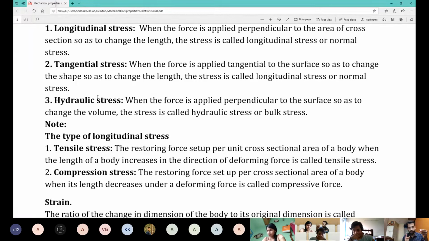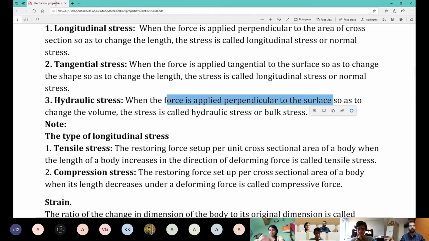If the applied stress changes the length, if the force is tangential, like so, then the force per area is known as tangential stress. If the applied force changes the whole volume, then the ratio of force per unit area is known as what? Hydraulic stress. Change in length, applied force perpendicular, longitudinal stress.